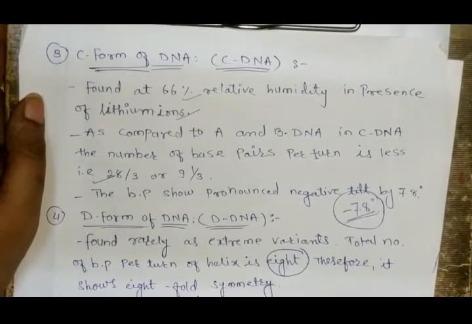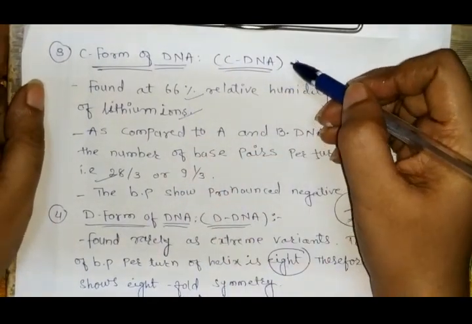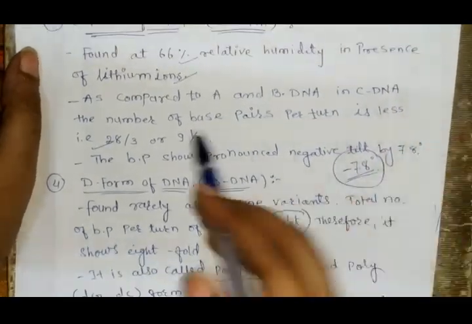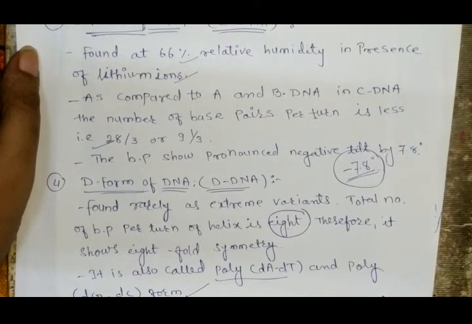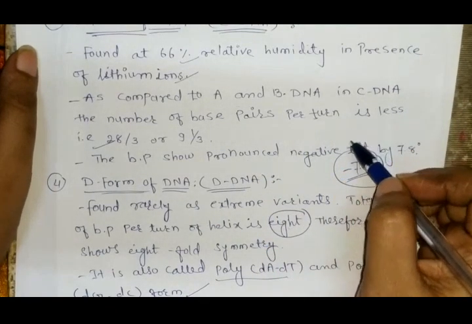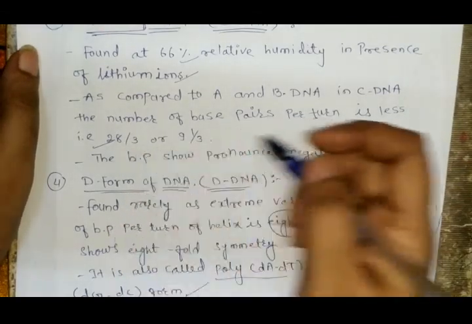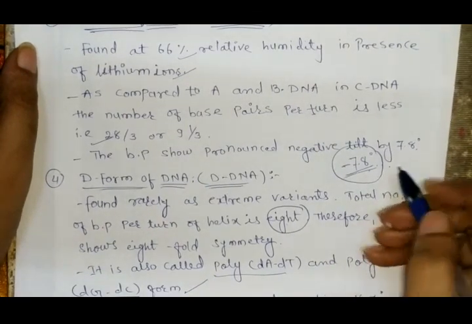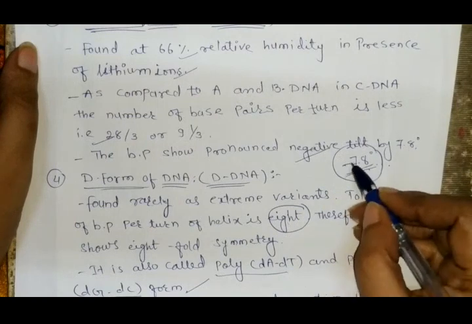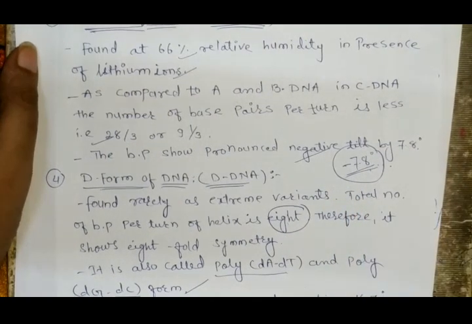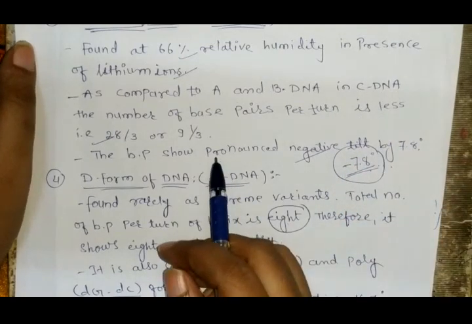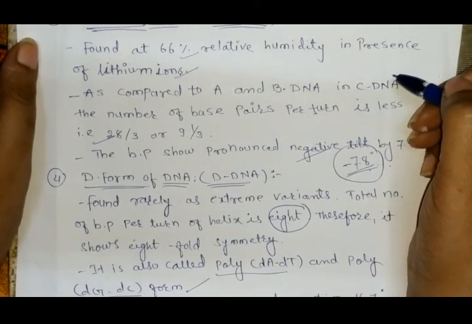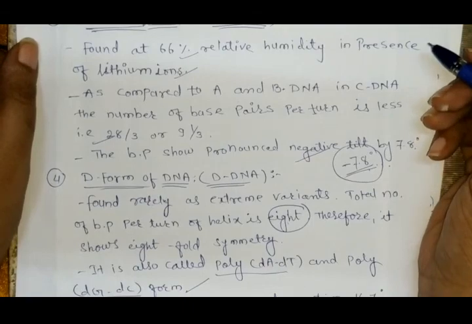So our next point is the C form of DNA, which is also called cDNA. Now, it is found at 66% relative humidity in the presence of only lithium ions, and as compared to the A and B forms of DNA, cDNA consists of 8 base pairs per turn, which is less, meaning 28/3 or 9 1/3, and the base pairs show a pronounced negative tilt, meaning -7.8 degrees. It shows negative tilt, meaning -7.8 degrees is present, and in comparison to the A and B forms of DNA, it shows fewer base pairs, and it is found only in the presence of lithium ion and 66% relative humidity.